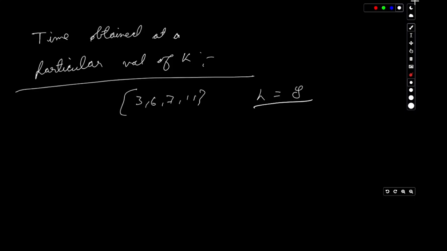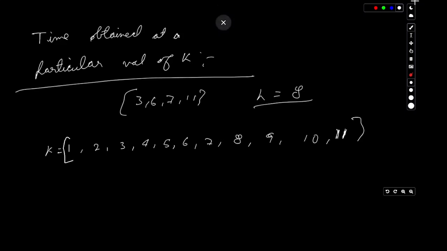So the value of k can range from 1 to the max element, which is 11. Okay, so 1, 2, 3, 4, 5, 6, 7, 8, 9, 10, 11. We'll have all of these possible values of k.